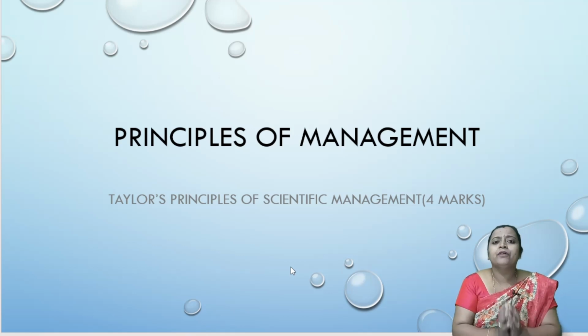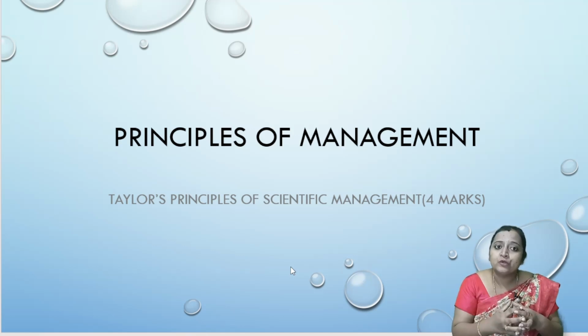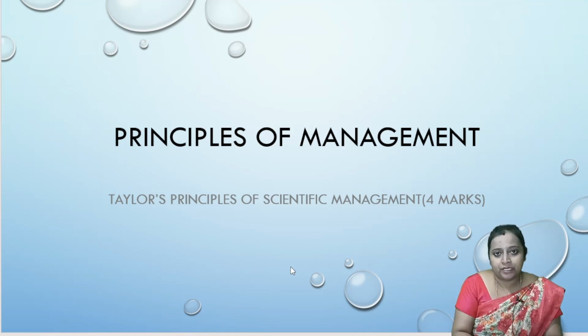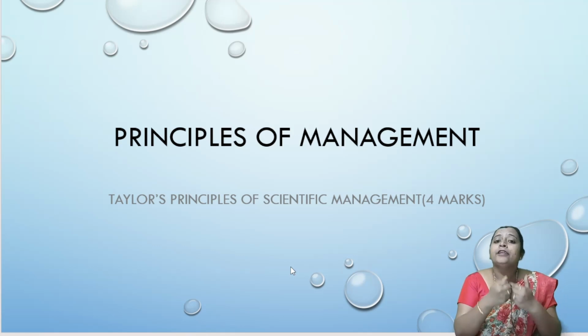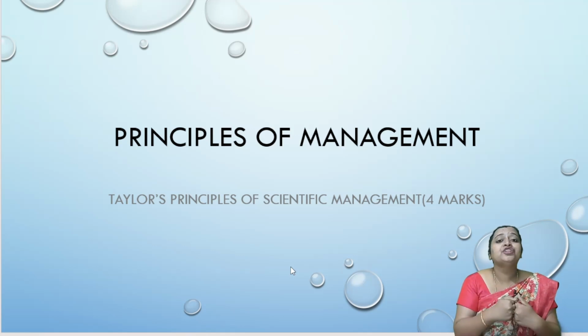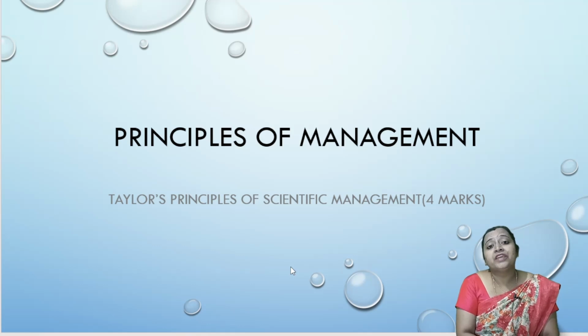Each and every work can be done in a scientific manner. You should analyze the work first, then find the solutions, and then find the best way of doing that particular work, so that you can reduce wastages and improve the efficiency of an organization with minimum cost. That is the concept of Frederick Winslow Taylor, and he was the first person to introduce the differential piece wage rate system.